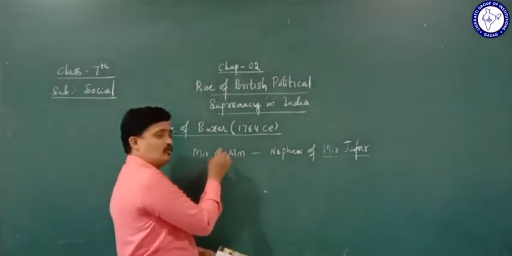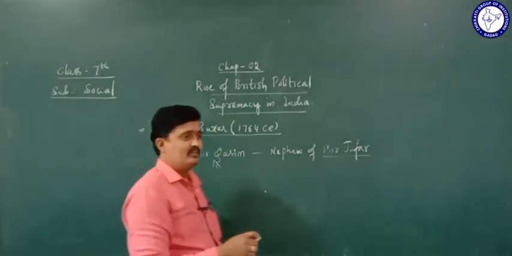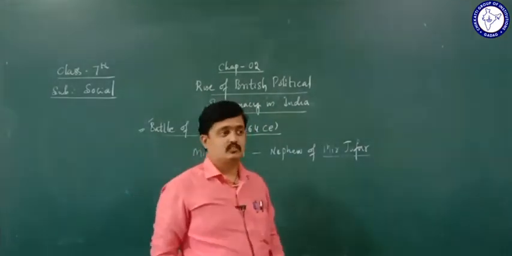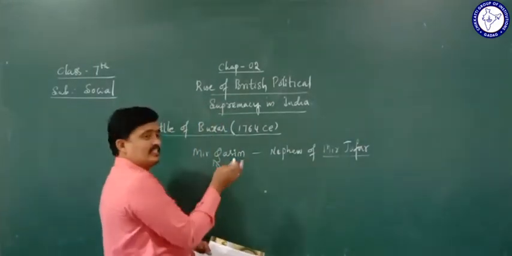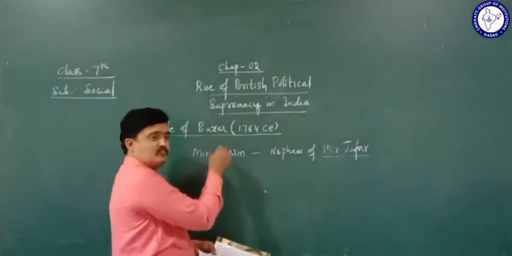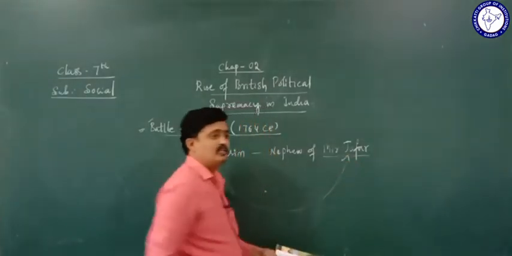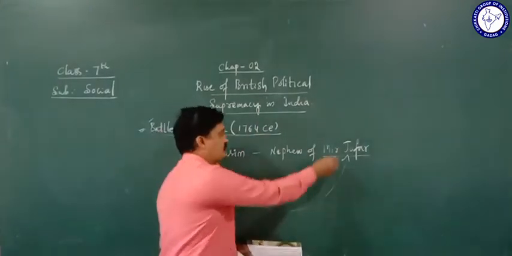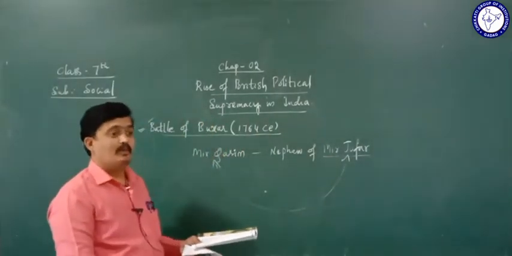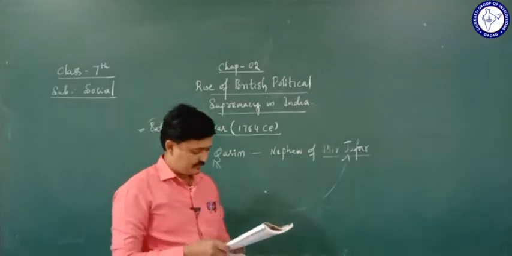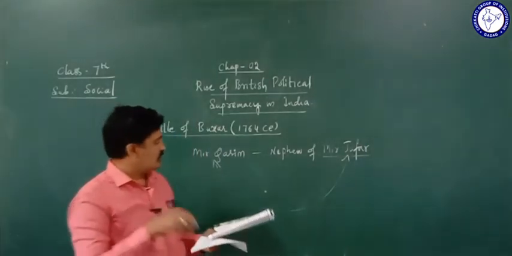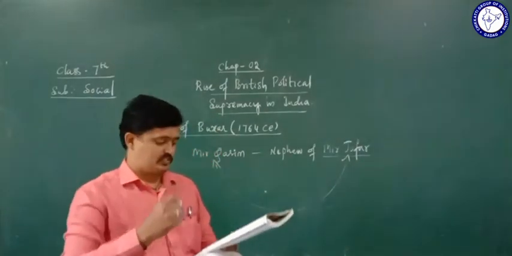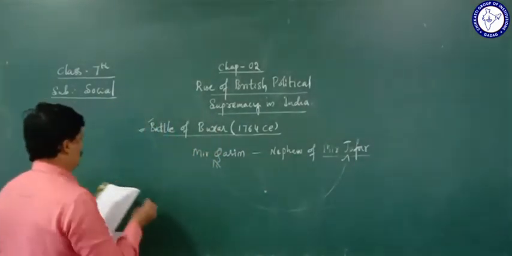But when he allowed tax free trade here, they faced competition from the Indian merchants. Because of that reason, they dethroned Mir Qasim, and in the place of Mir Qasim they brought back Mir Jafar to the throne. Again Mir Jafar became the Nawab of Bengal. And Mir Qasim gained friendship of the Nawab of Awadh, called Shuja-ud-Daula.